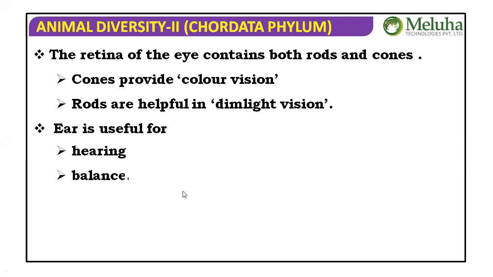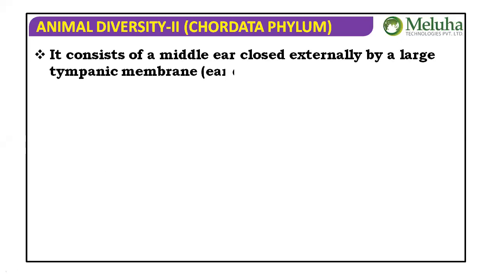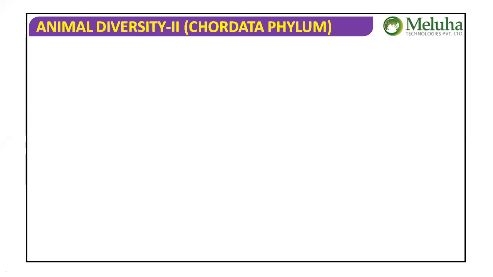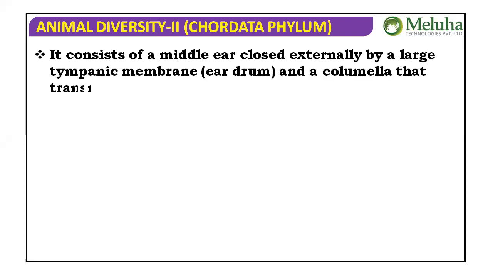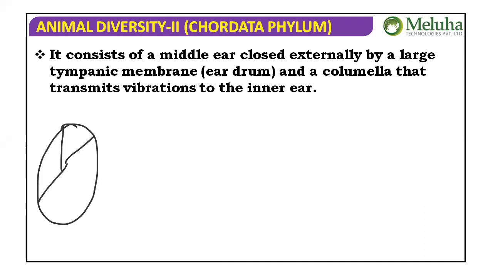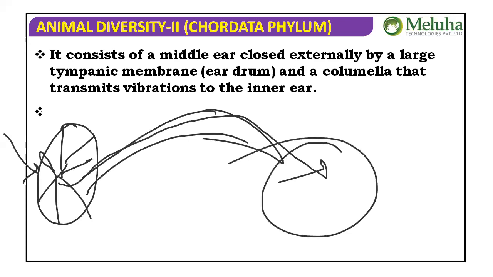And balance. The ear is called the statoacoustic organ. What is a statoacoustic organ? Stato means balance, acoustic means hearing. The ear consists of a middle ear closed externally by a large tympanic membrane, the ear drum, and a middle ear portion called columella auris, which transmits the vibrations from the tympanum towards the internal ear.